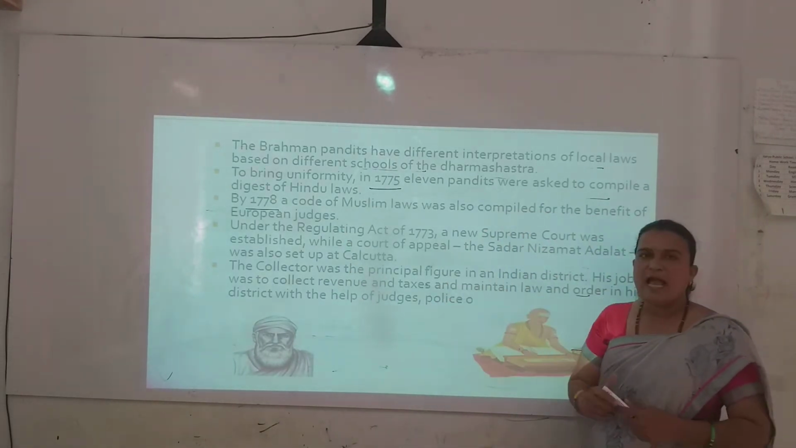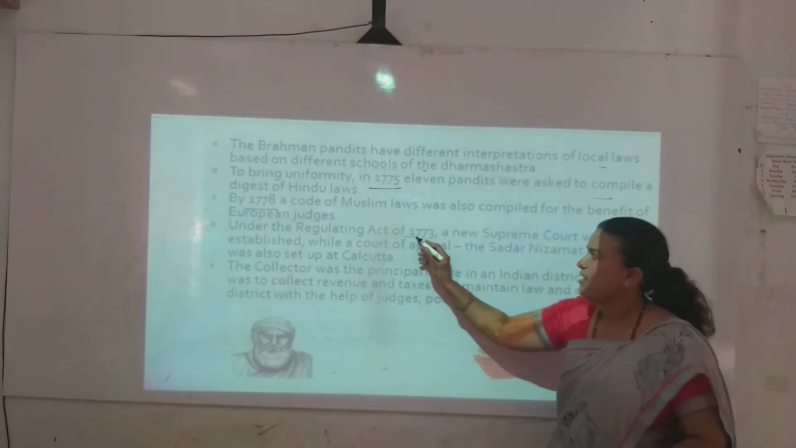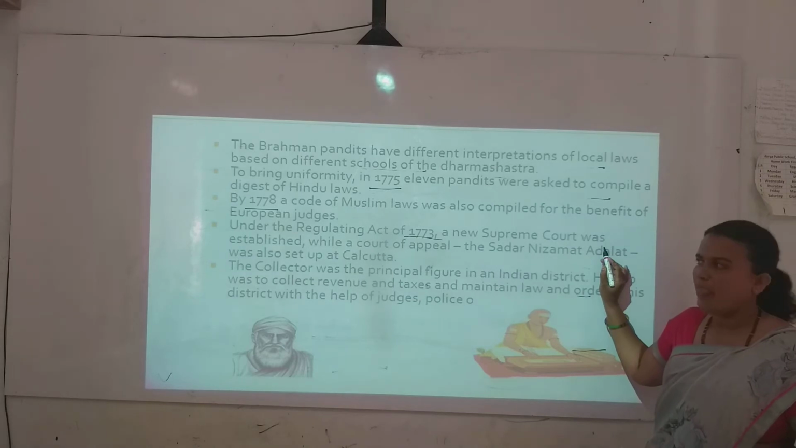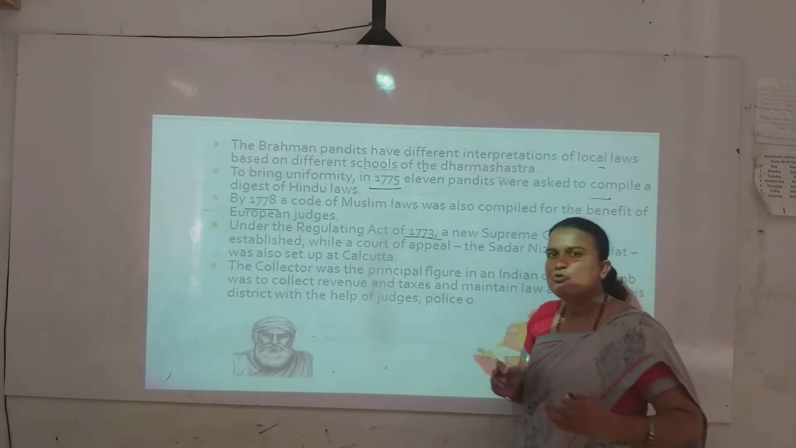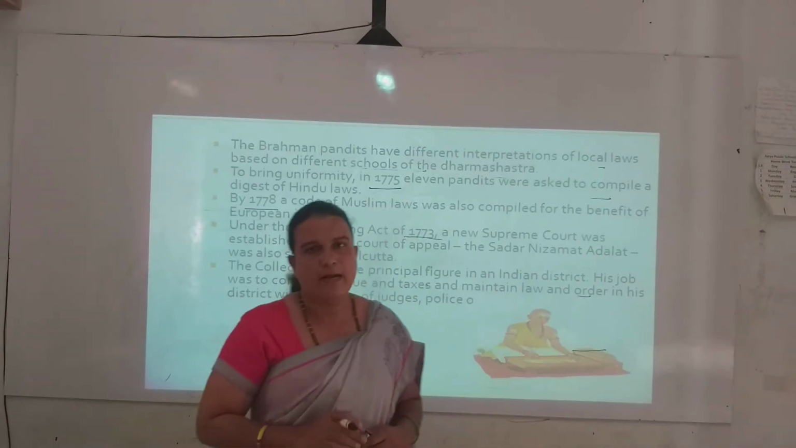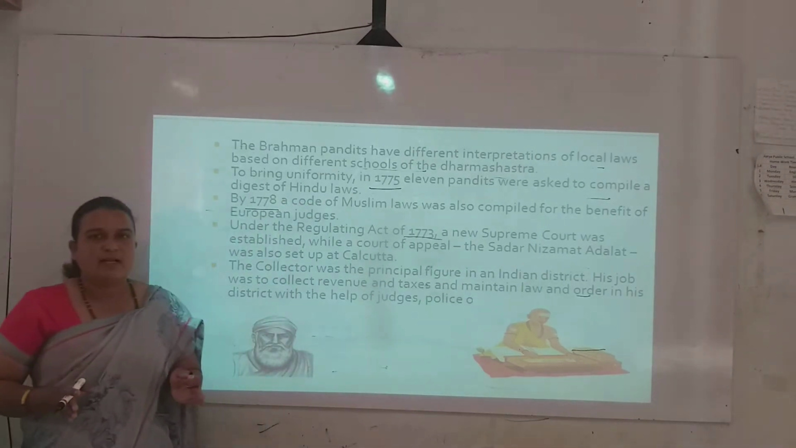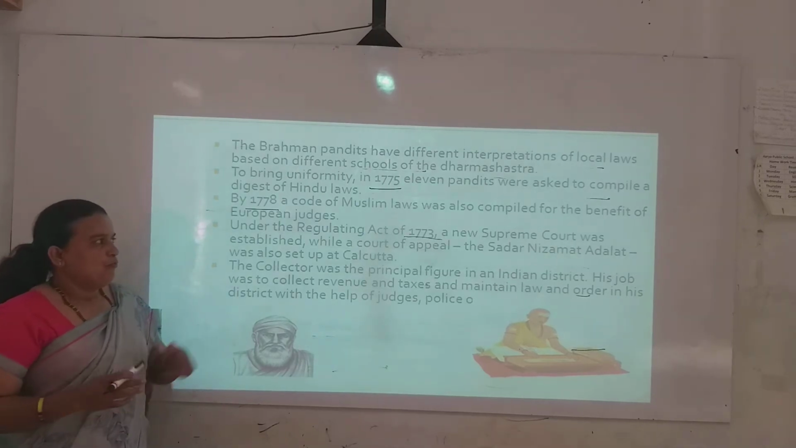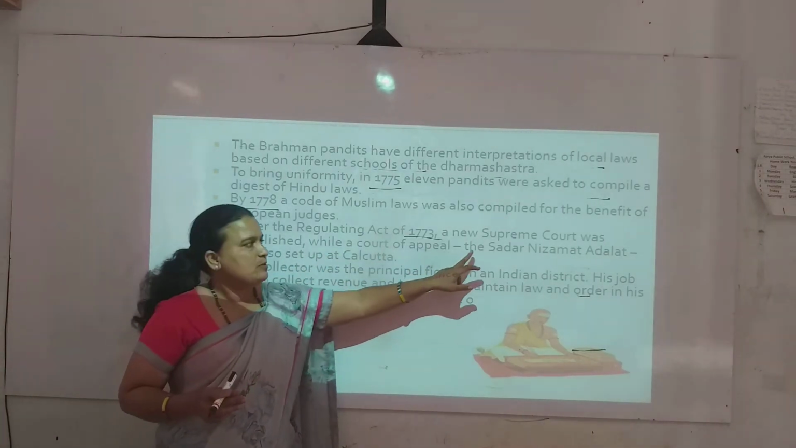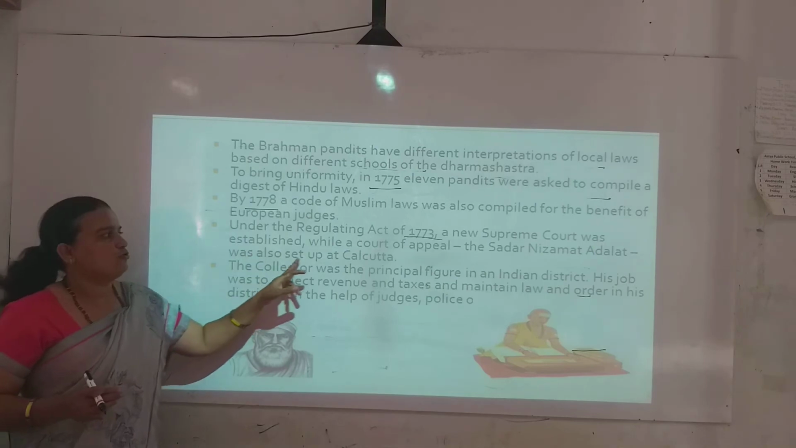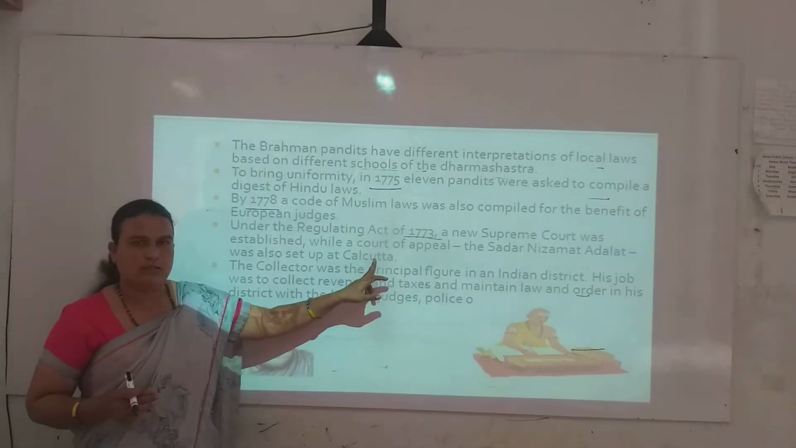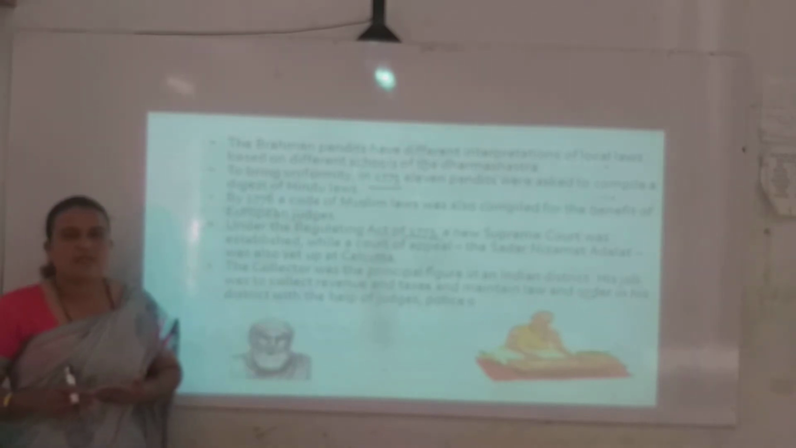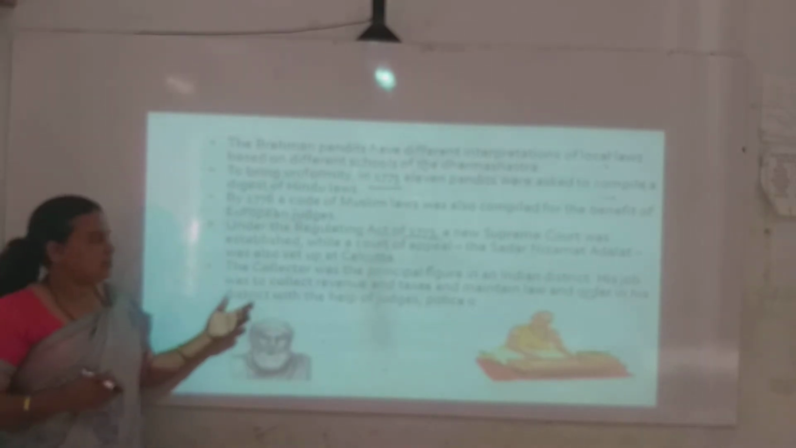Under the Regulating Act of 1773, a new Supreme Court was established, and now also we have the Supreme Court which is situated in Delhi, and on the state level there are the High Courts. Like that, a court of appeal, the Sadar Nizamut Adalat, was also set up at Calcutta. So in that way, the appellate court as well as the Supreme Court were established.